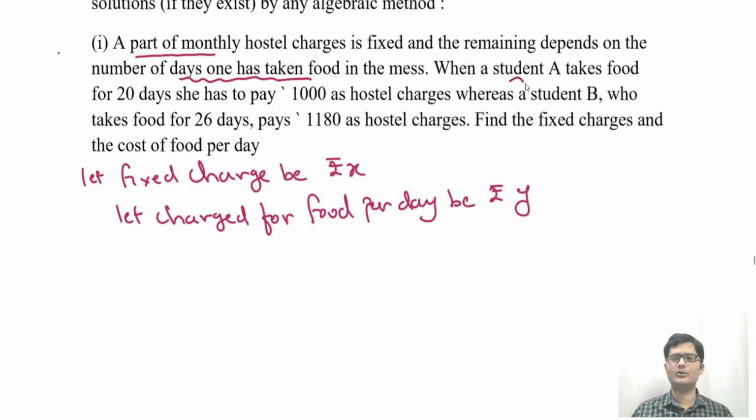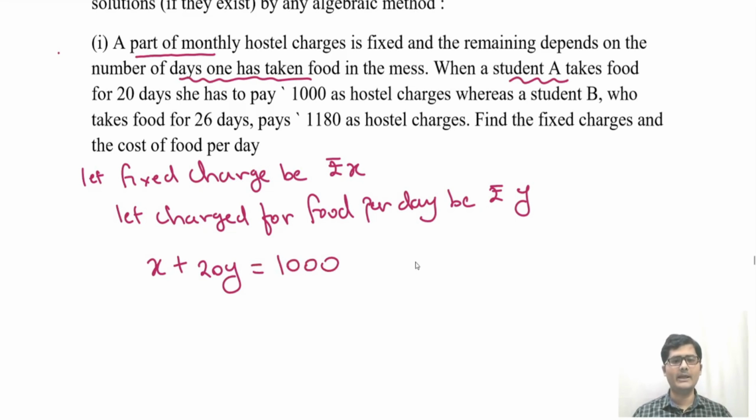Now let us talk about student A. Student A takes food for 20 days and has to pay 1000 rupees as a hostel charge. So this consists of fixed charge plus one day's food charge, which is Y rupees. So for 20 days it will be 20Y, and combined it is equal to 1000. So this is your equation 1.